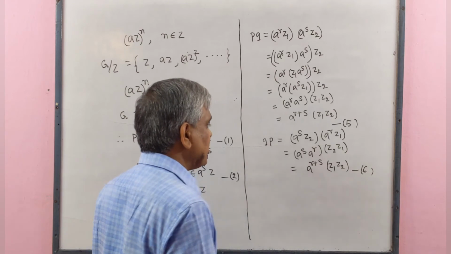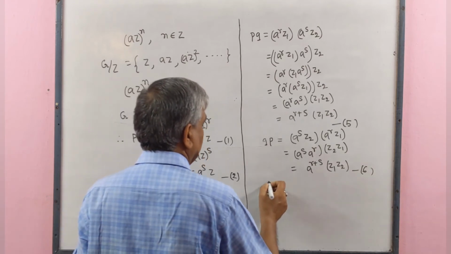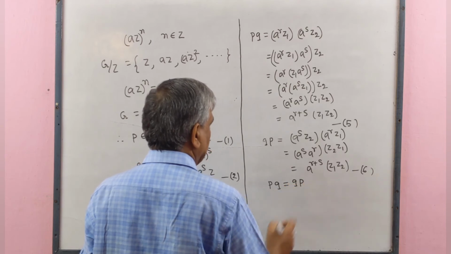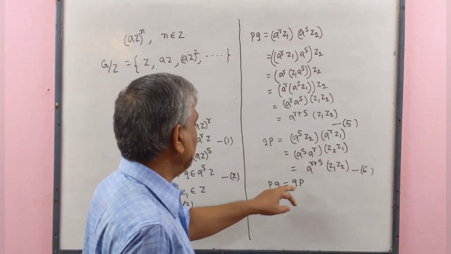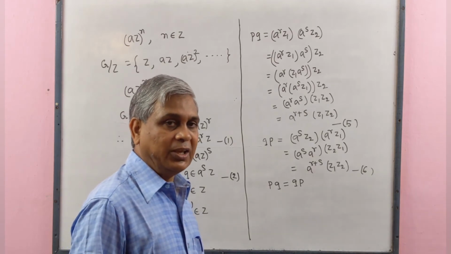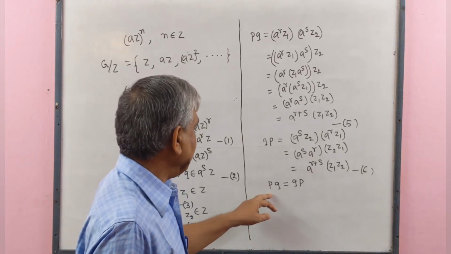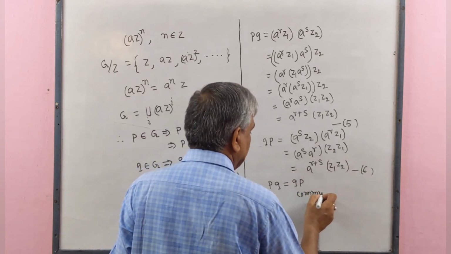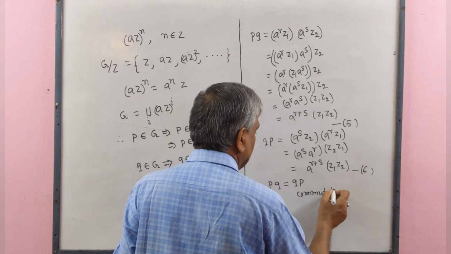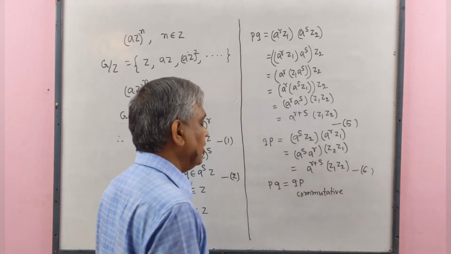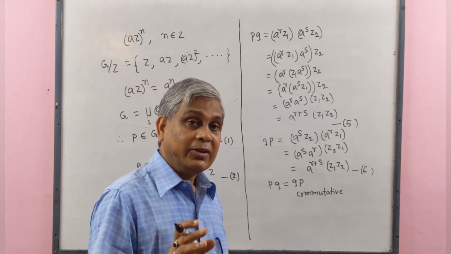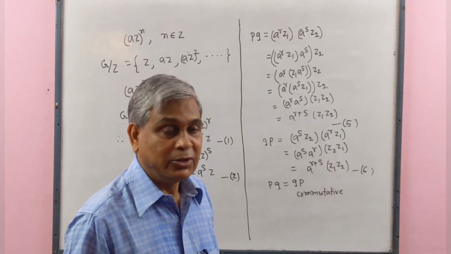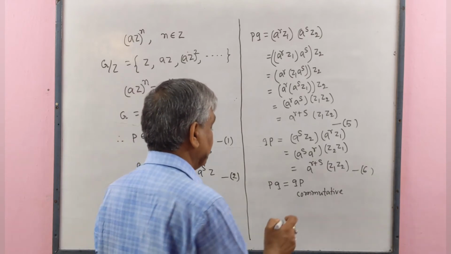From 5 and 6 we get pq equal to qp. Since p and q are elements of group G, and here we get commutative property of group G. But given that the group G is non-commutative, so we get a contradiction.